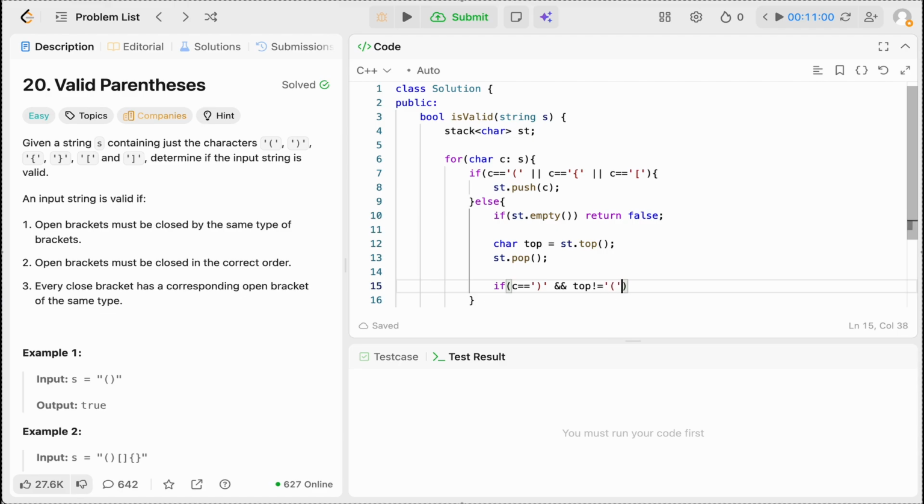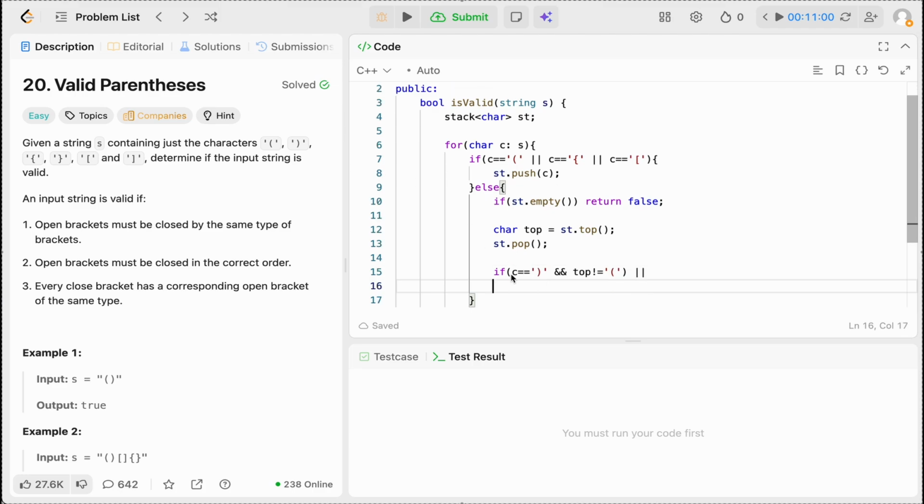so now what we are doing is that we are basically validating every character, right?